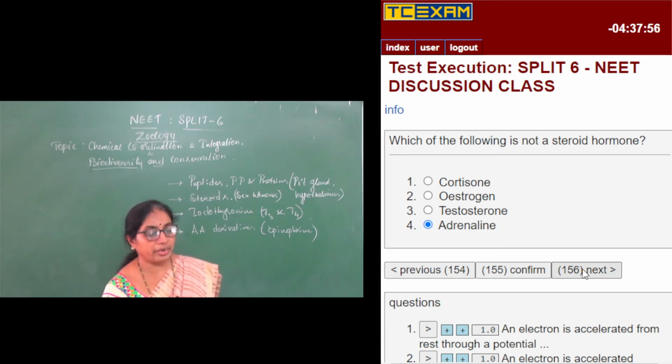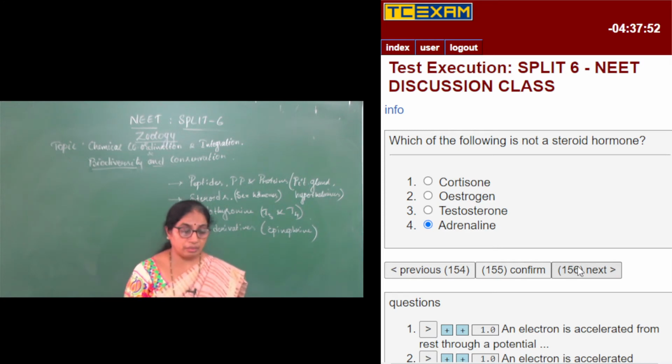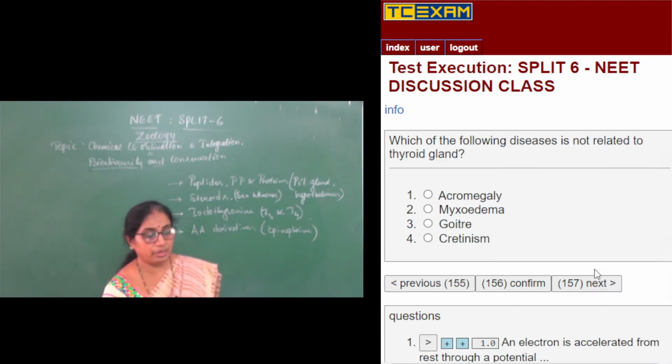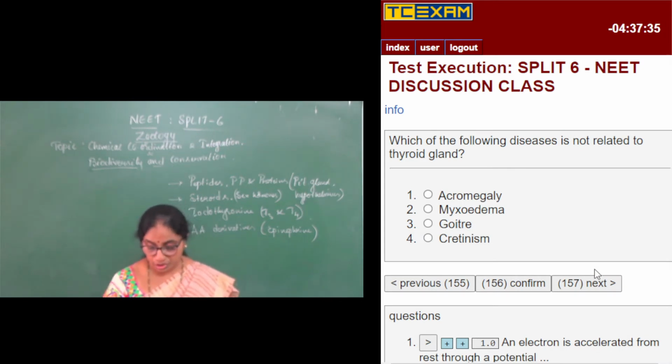So the right answer is adrenaline, which is secreted from the medulla of the adrenal gland. The adrenal medulla will secrete adrenaline. Adrenaline and noradrenaline are two important hormones there, and they are also called the emergency hormones.